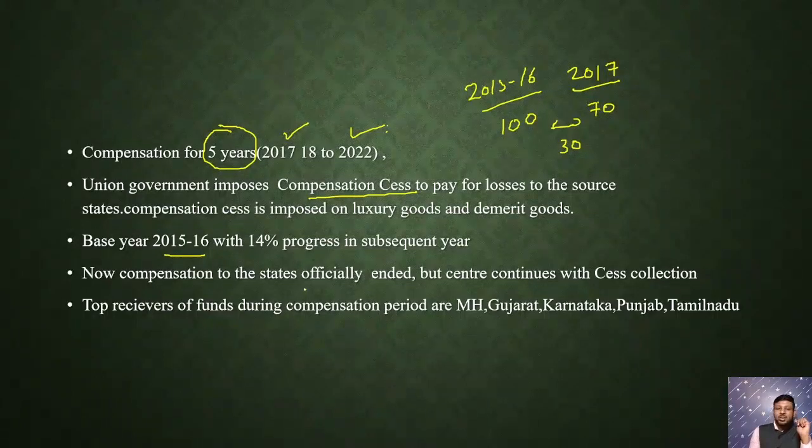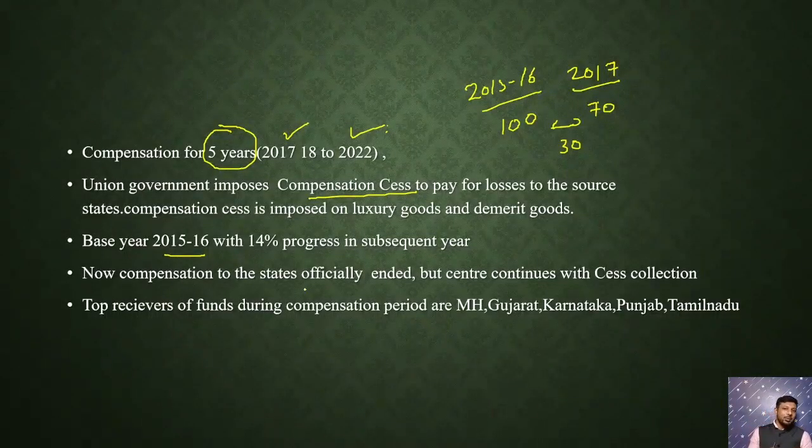But now, we are in 2023 and GST compensation officially ended in 2022. Now there is no concept of GST compensation. Please keep this in mind. It doesn't mean that the GST compensation cess is also over. Only the compensation given to the states is over. The compensation cess, which has been imposed by the government, is still in the picture.